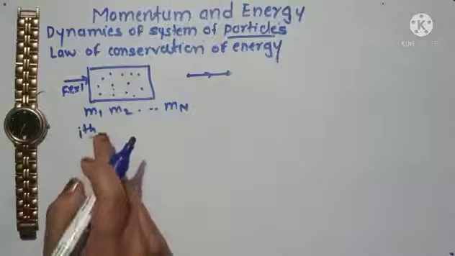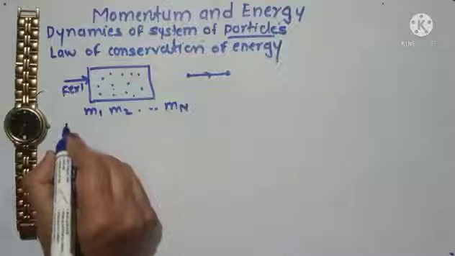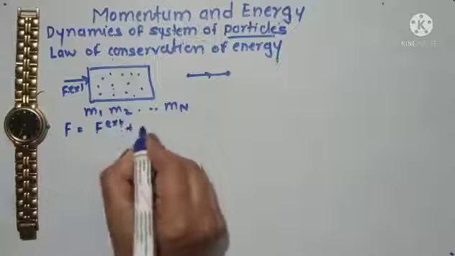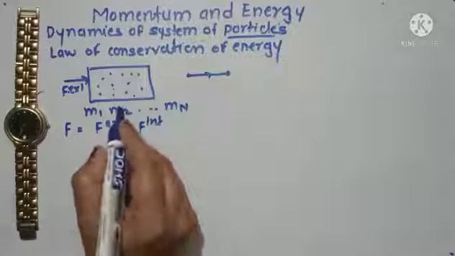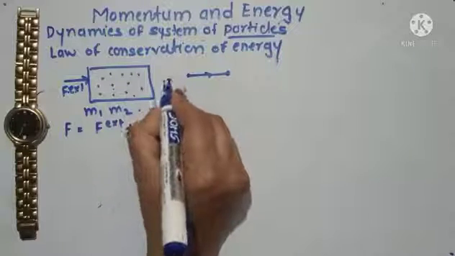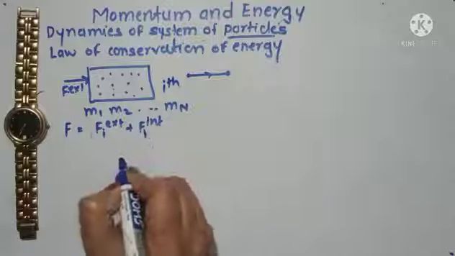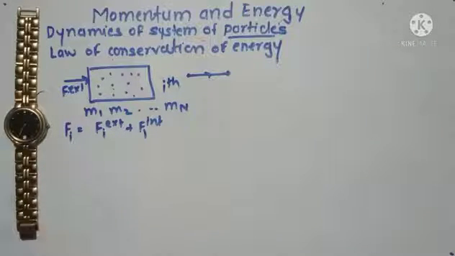So for this ith particle, the total force applied will be given by F is equal to F external plus F internal. And as we are dealing with a single particle i, it will be Fi external plus Fi internal, and this will be the total force on the ith particle.